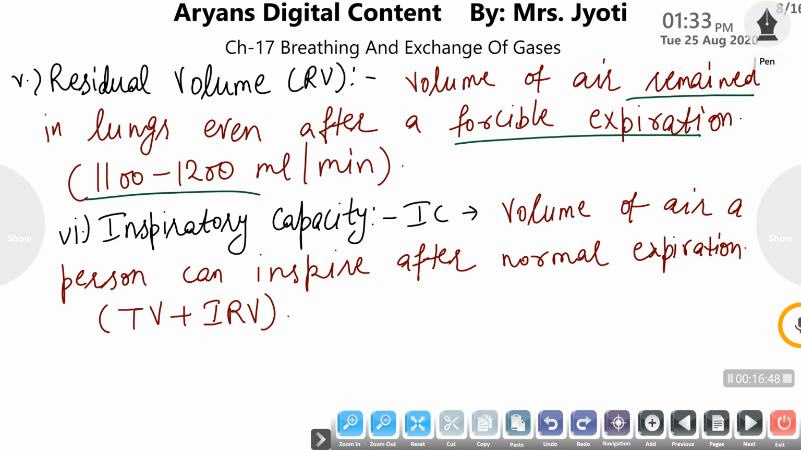Now inspiratory capacity is abbreviated as IC. It is the total volume of air which a person can inspire after a normal expiration. Means no forcible inspiration, no forcible expiration, the maximum air that can be held by the lungs after a normal expiration is termed tidal volume plus inspiratory reserve volume. So it also includes the volume of air that can be inspired forcibly.